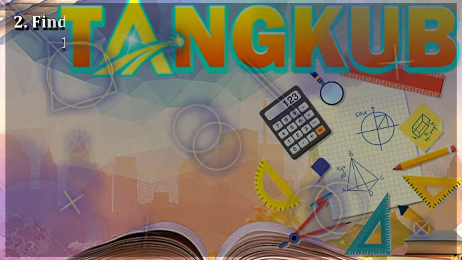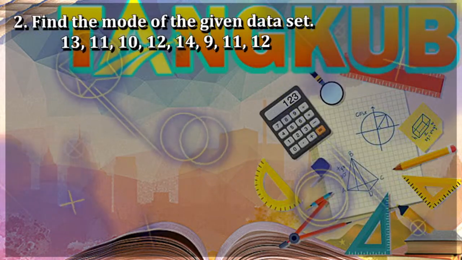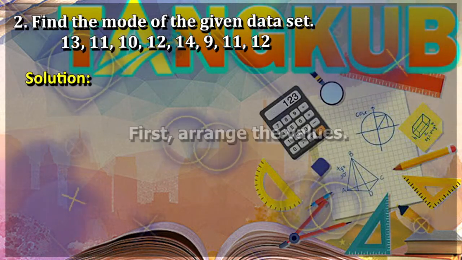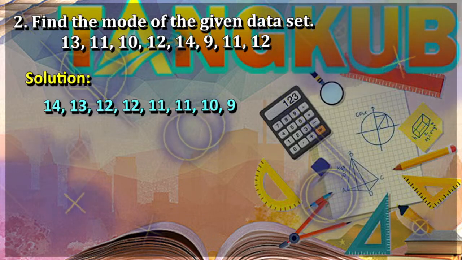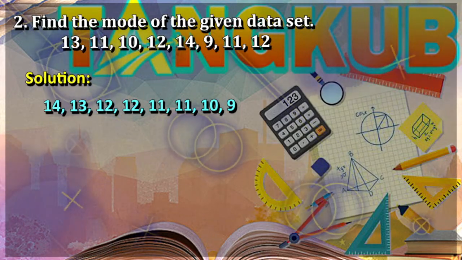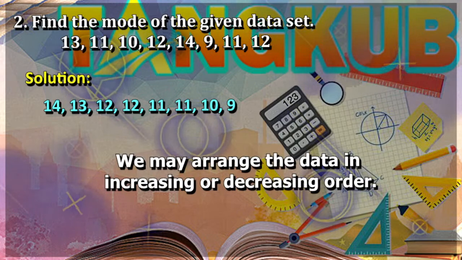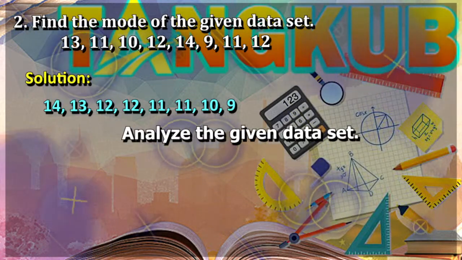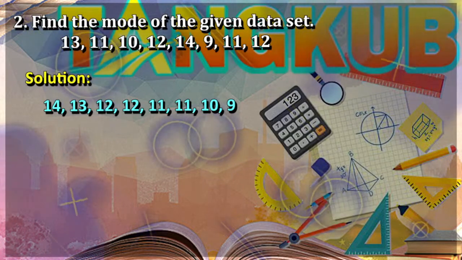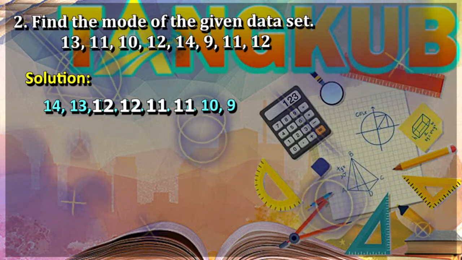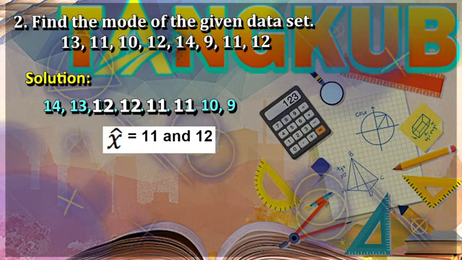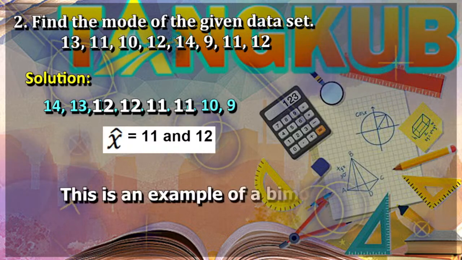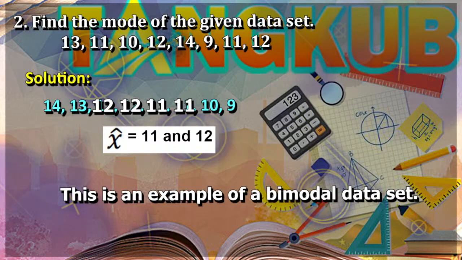Next example. Find the mode of this given data set. Again, first arrange the values. So we now have, here, the data is arranged in decreasing order. Note, we may arrange the data in increasing or decreasing order. Second, analyze the given data set. Observe that the numbers 11 and 12 occur most often. Therefore, the modes of the given data set are 11 and 12. This data set is an example of a bimodal data set.